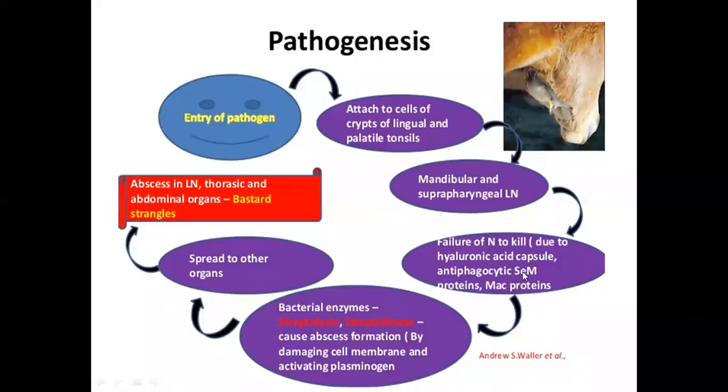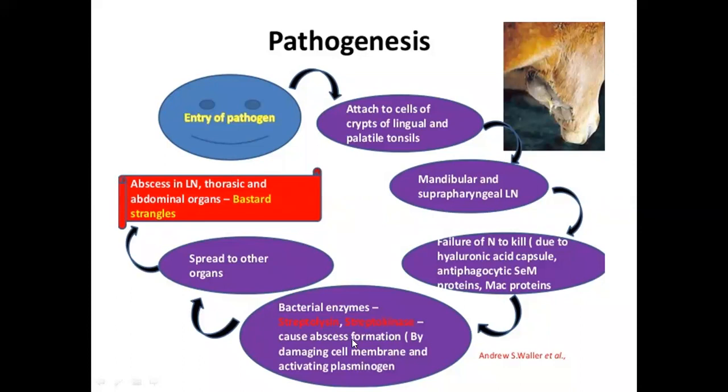hyaluronic acid capsule or M protein or MAC proteins are there. There are other proteins also. I will deal with it in the next slide. So they are not being killed by the phagocytic cells like neutrophils or macrophages due to presence of certain virulence factors. Along with these, bacterial enzymes like streptolysin and streptokinase are important for formation of abscess.